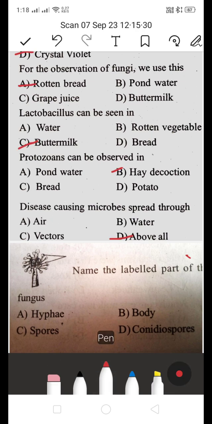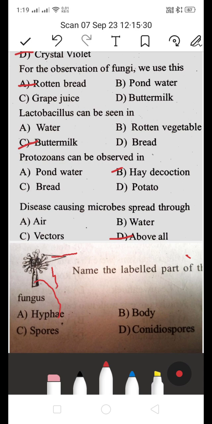Name the labeled part of the fungus. Is it A hyphae, B body, C spores, or D conidiospores? Which is the right answer? They are asking about this part. What is this part?